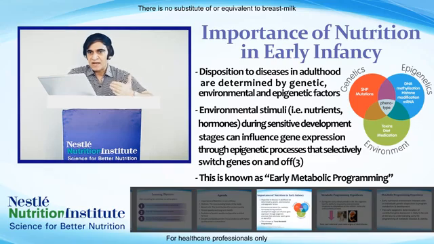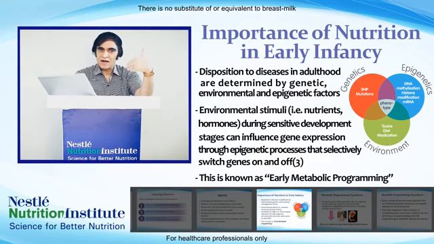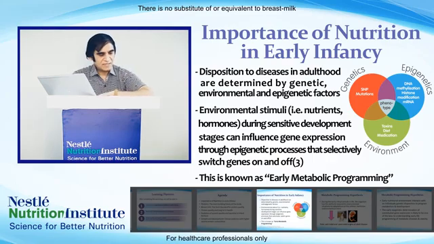We already know about the types of epigenetics. There is nutri-epigenetics, that means nutrition, epigenetic process, and health. So the epigenetic process serves as a bridge between nutrition and health. Many diseases which are related with nutrition depend on the epigenetic process. In this case, I want to cite a study.